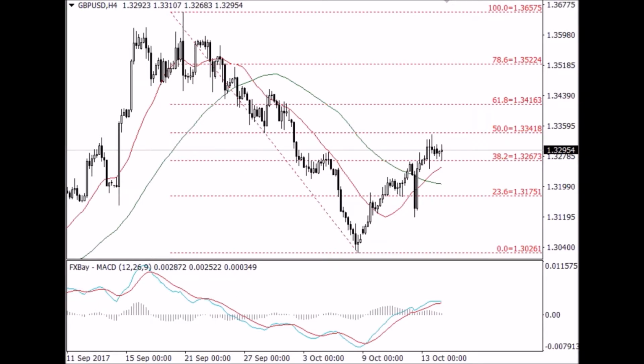Technical analysis sessions. First instrument, we're referring to the Great British Pound against the US dollar pair in 4-hourly charts. The sterling gained ground on Friday, as we hoped that Britain could be offered a 2-year Brexit transition deal. The pair GBP/USD surged to the level near the Fibonacci retracement level of 50 at 1.334, but it failed to break through.